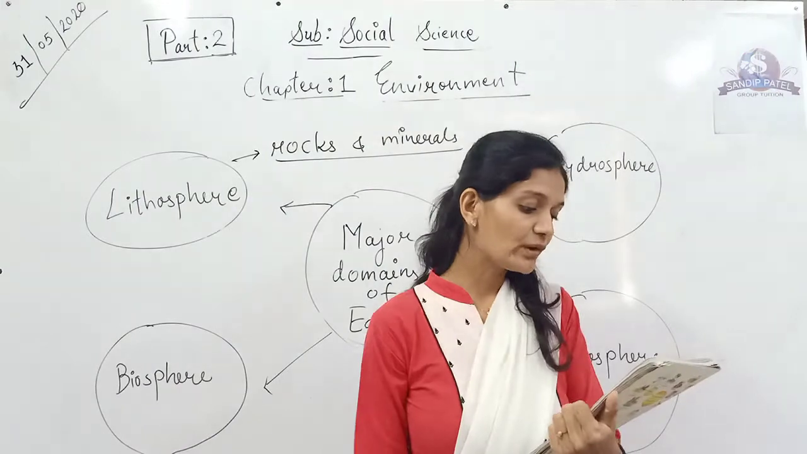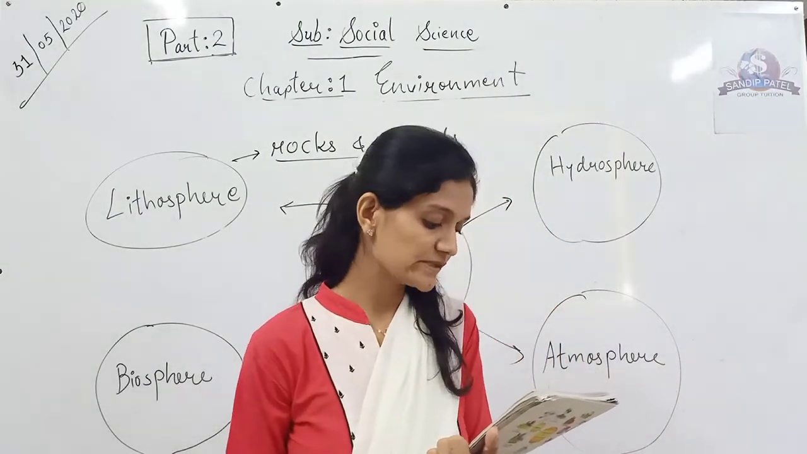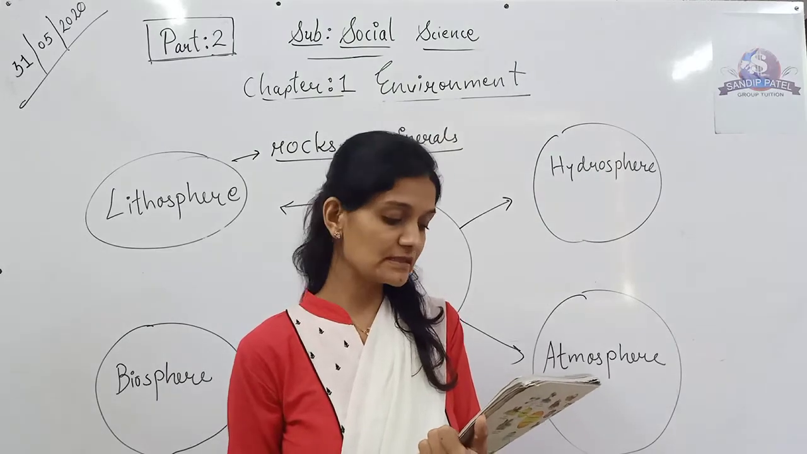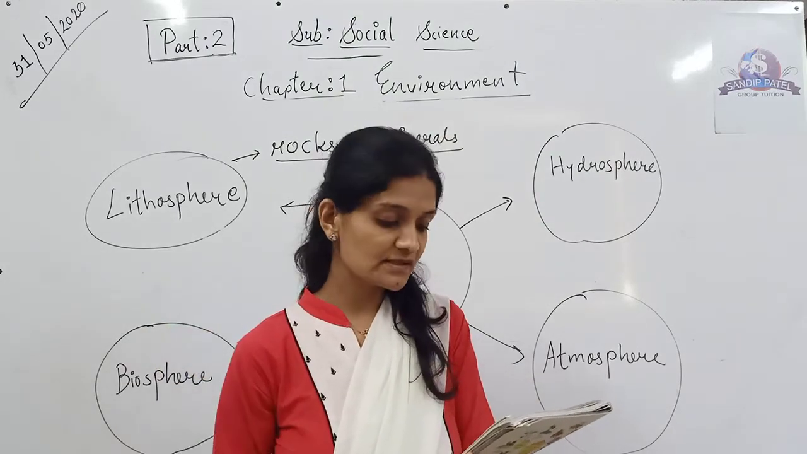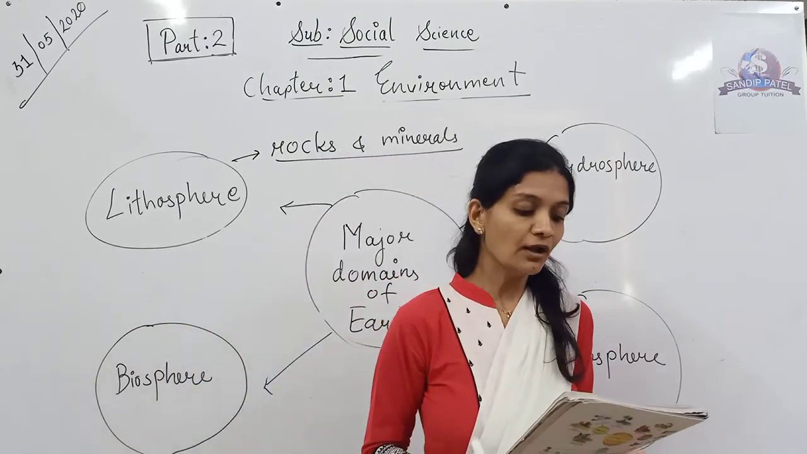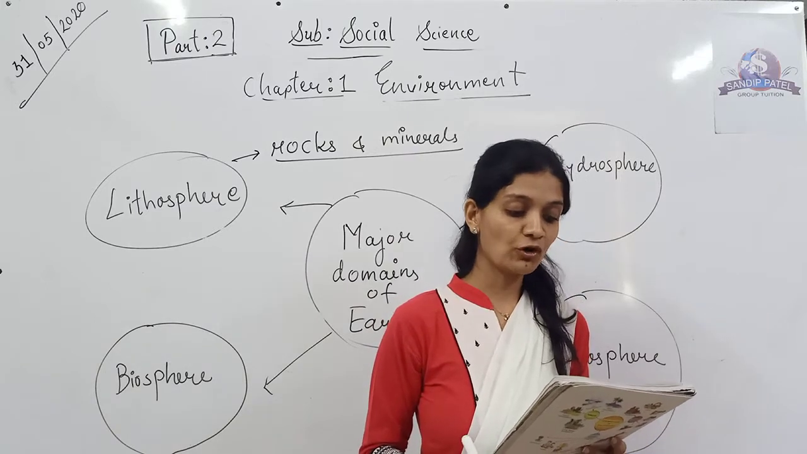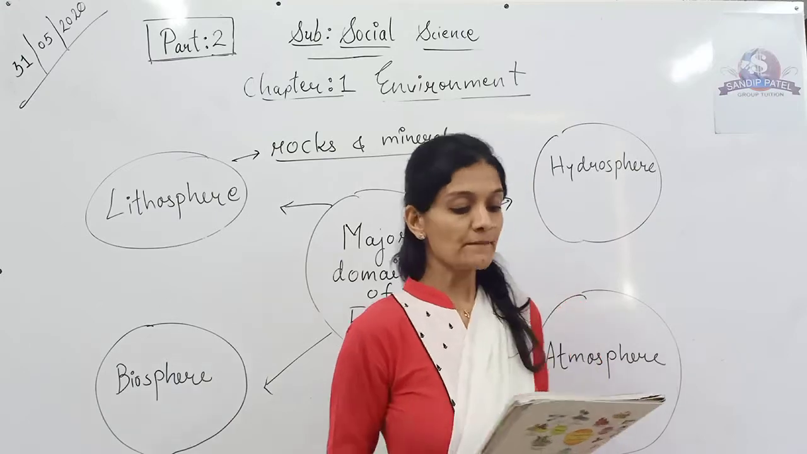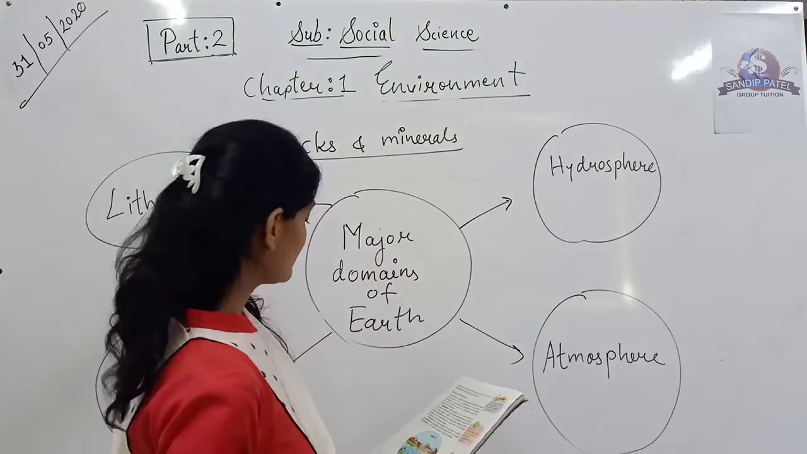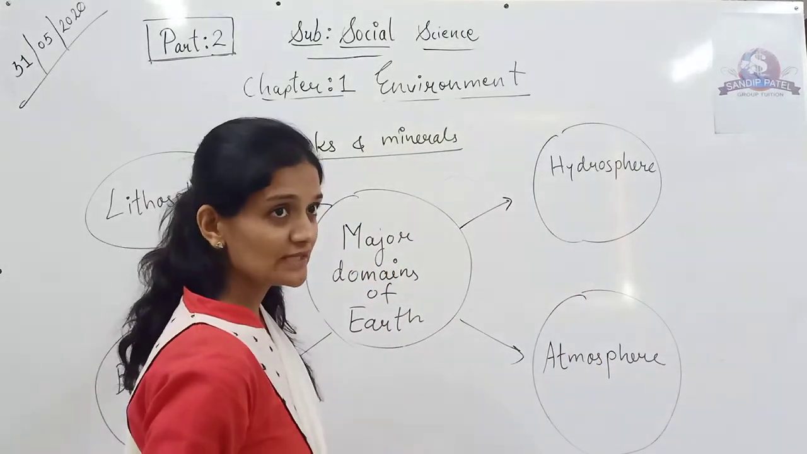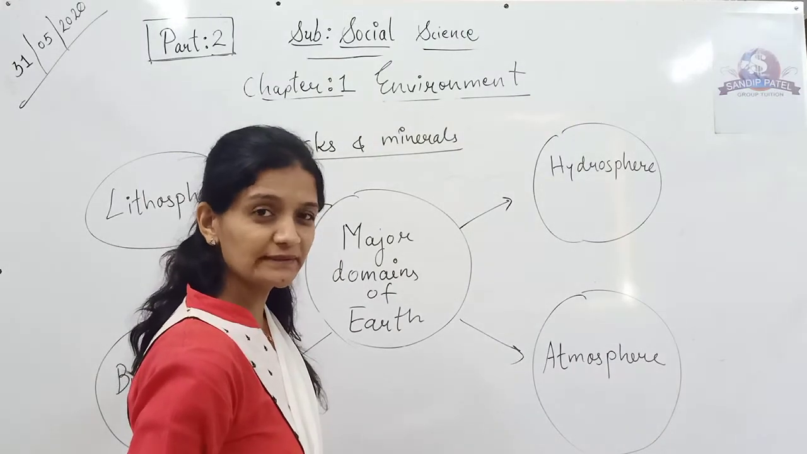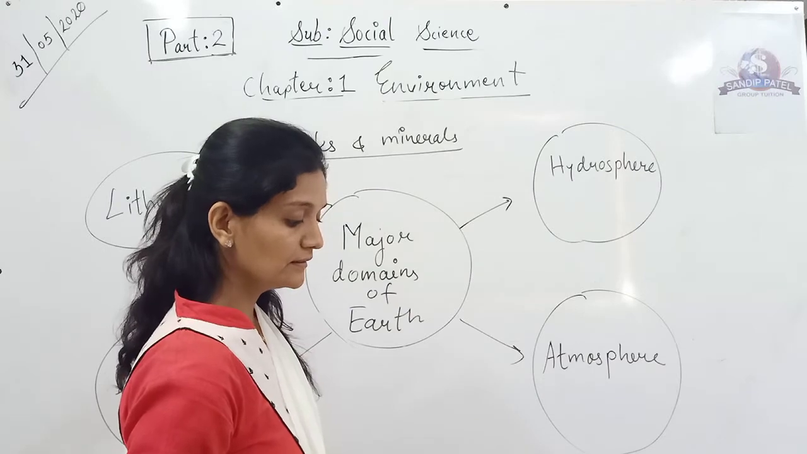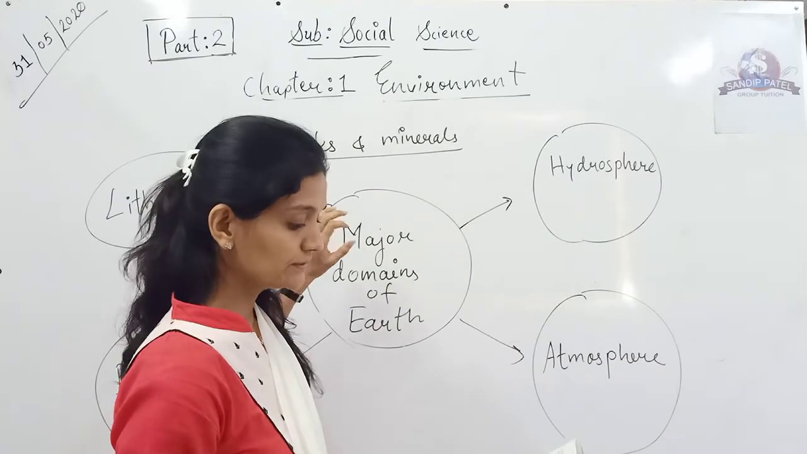It is an irregular surface with various landforms such as mountains, plateaus, plains, valleys, etc. Landforms are found over the continents and also the ocean floors. So this is basically the lithosphere, in which you can see the valleys, the mountains, the plateaus. So these are the landforms of the lithosphere.